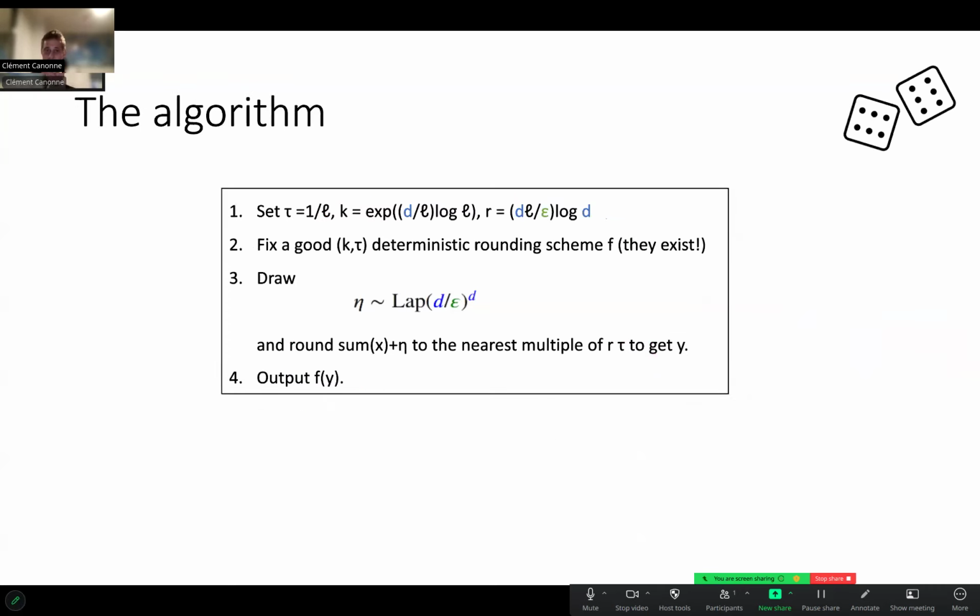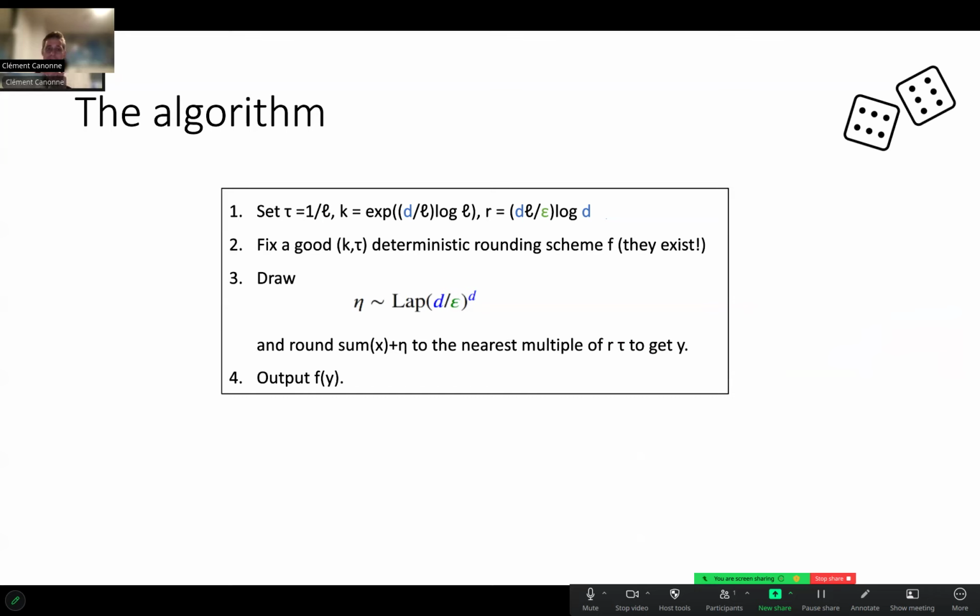So here is the full algorithm behind the theorem. First we set some parameters. We have to set those parameters tau, k, and some radius r. We set them according to that L that is an input parameter, d that's the dimension, and epsilon that is our target privacy parameter. Don't worry too much about why we set them that way. Hopefully that's going to be clear from the next few slides.